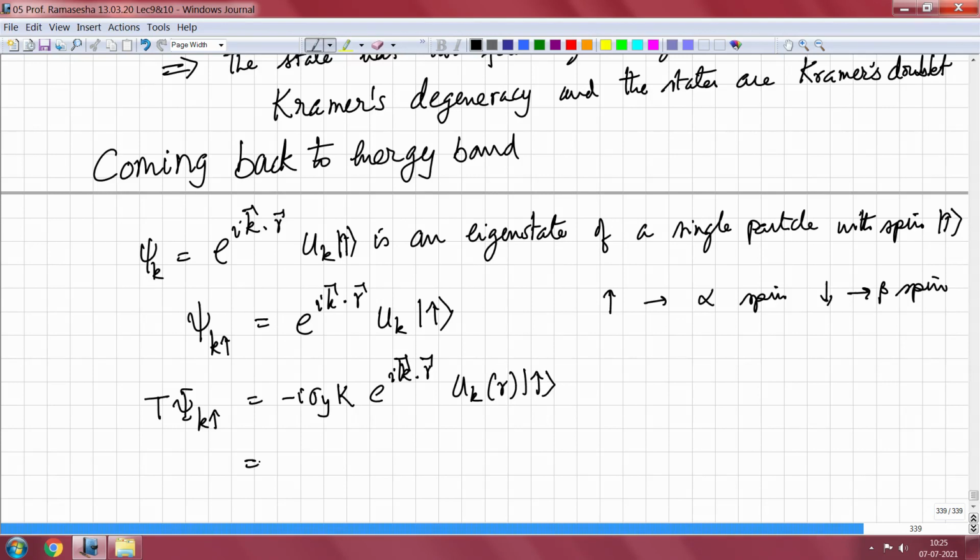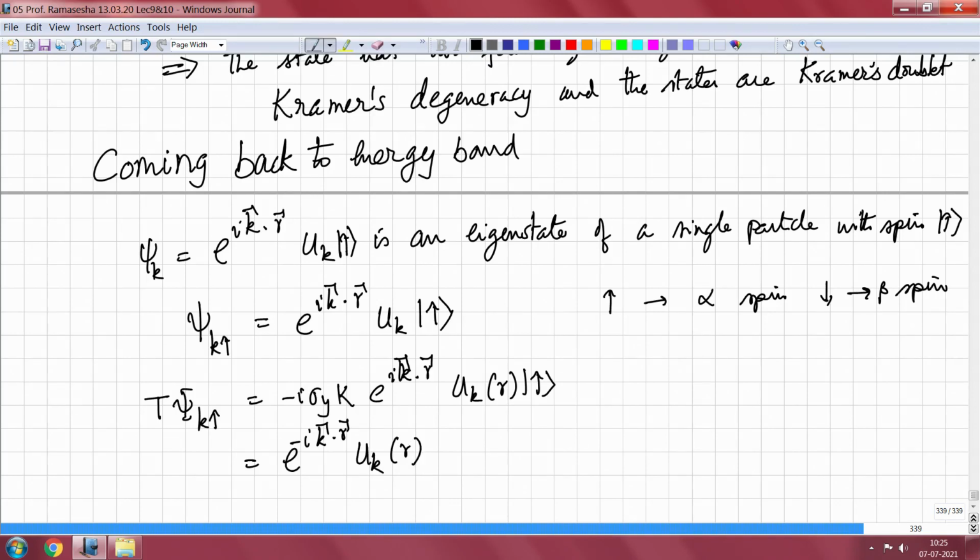K operating upon e to the I k dot r will give me e to the minus I k dot r, and then I have minus I sigma y operating upon spin up.